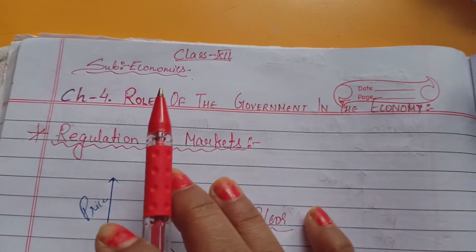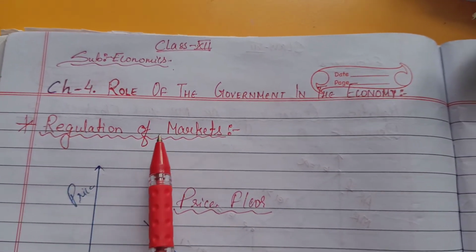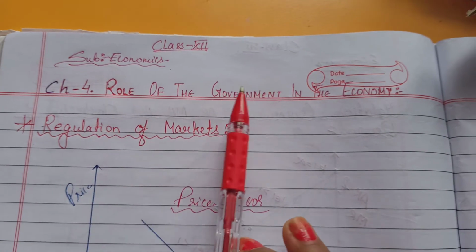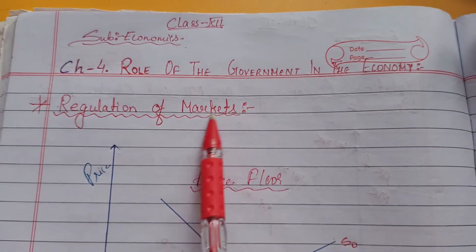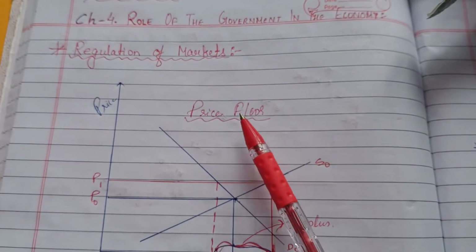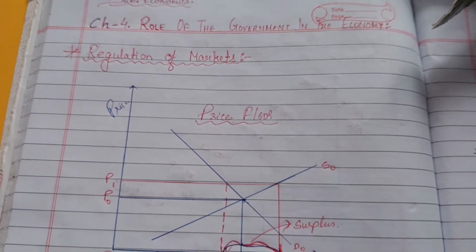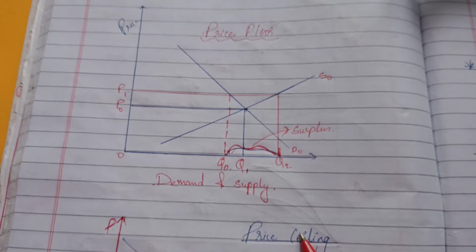Good morning, class 11. So, we are in chapter 4, role of the government in the economy, and the topic is regulation of market. Okay, so here we will understand what is price floor and the price ceiling.